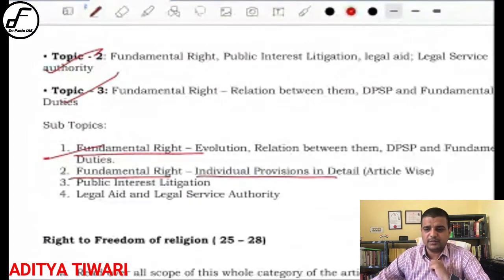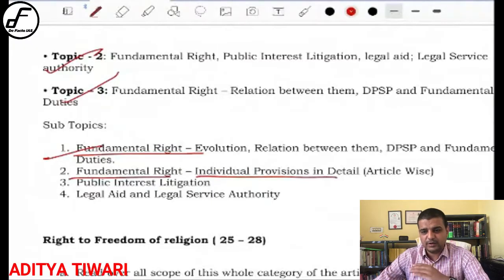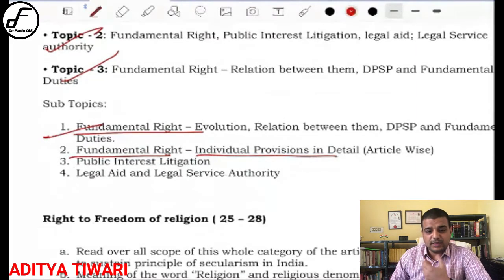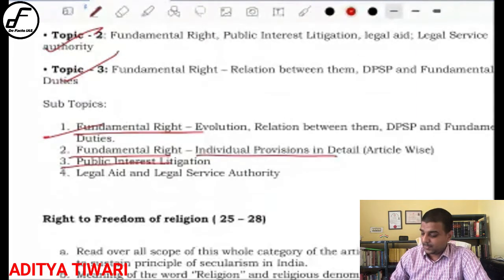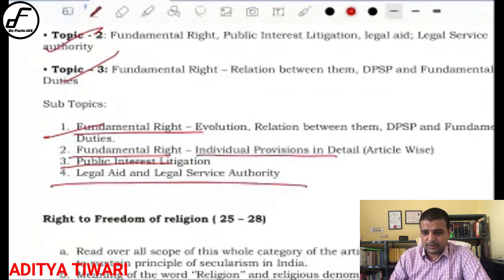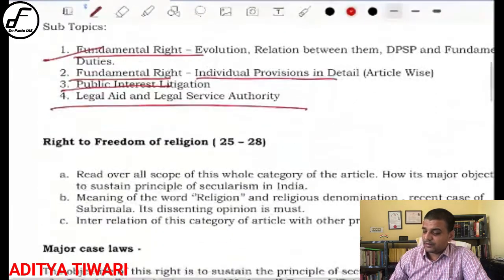So today I will be starting with article 25, 25 to 28, then 30, 31, and 29 and 30. Then I will be talking about PIL, the type of question asked and what are the things that you need to focus. And then we will talk about legal aid and service authority. Okay. So these are the topics that we will cover today. Now, let us start with the freedom of religion part.